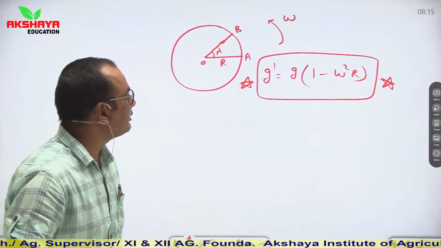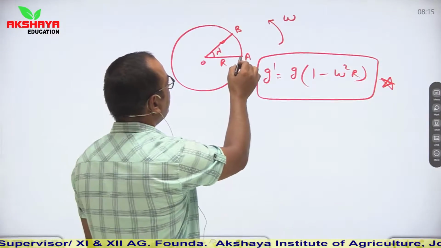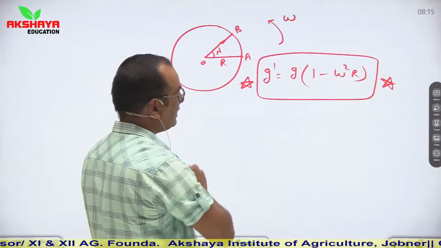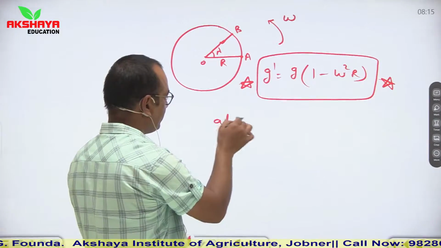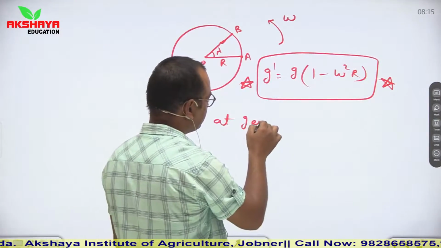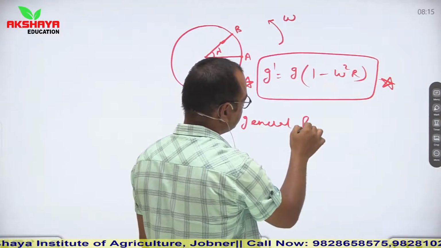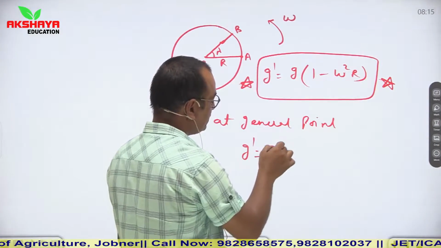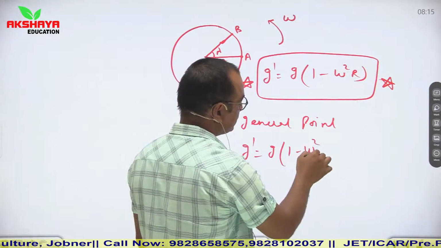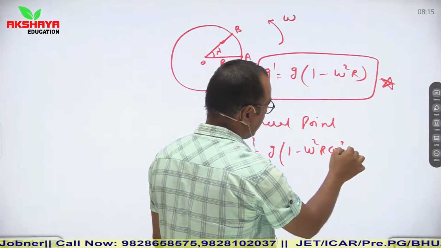See, at any general point, g dash is equal to g into 1 minus omega square r cos square lambda.